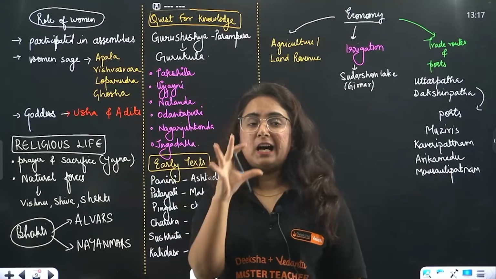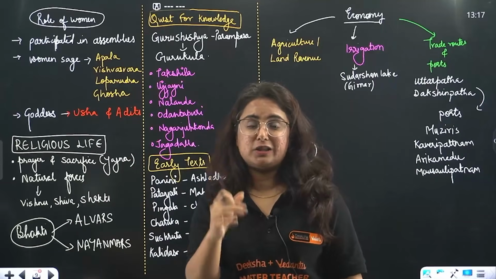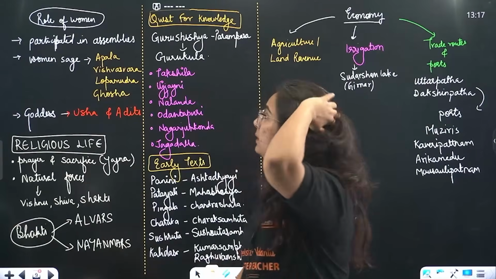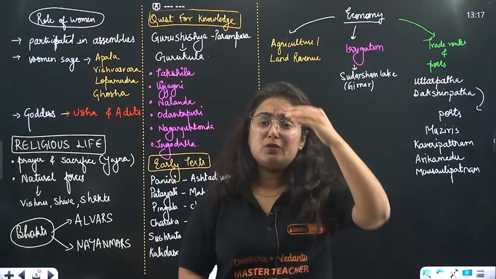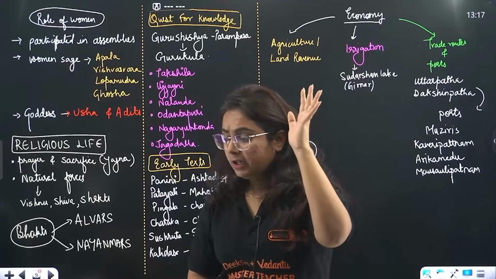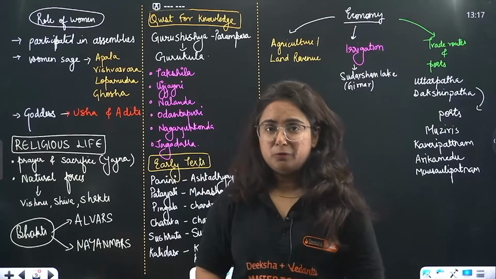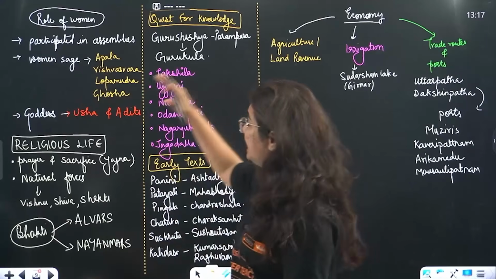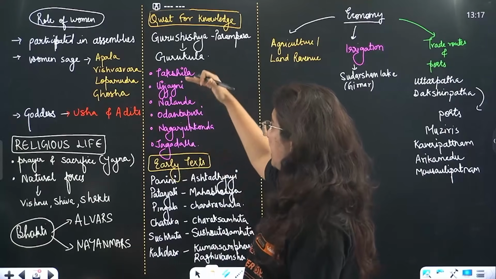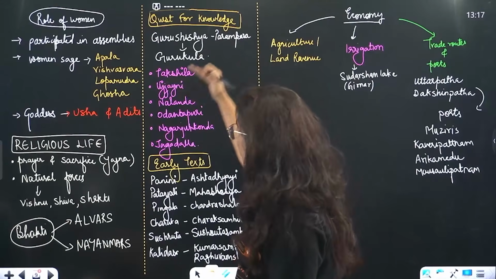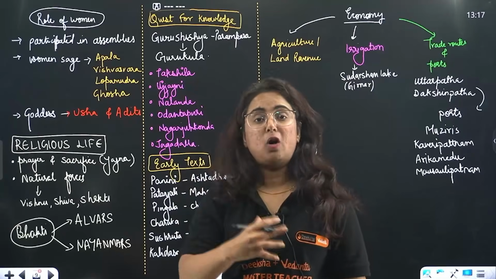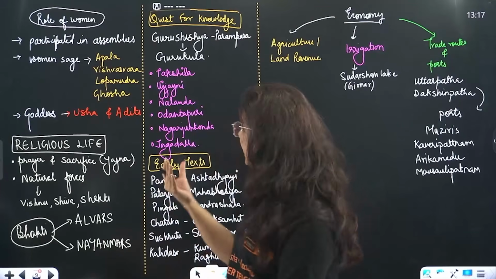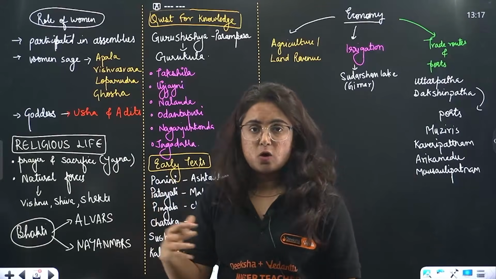If we look at the earliest ancient text, beta, the women who were participating in the assemblies, there was no clear description or we can say discrimination among men and women largely. Right, we have seen certain women sages, Apala, Vishweshwara, Lopamudra, Ghosha, and even women goddesses have been found, like Usha and Aditi, goddess of dawn.